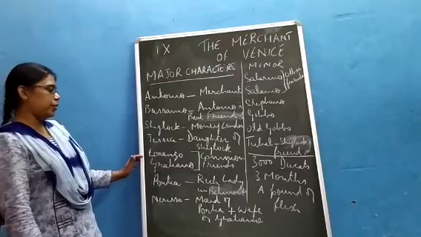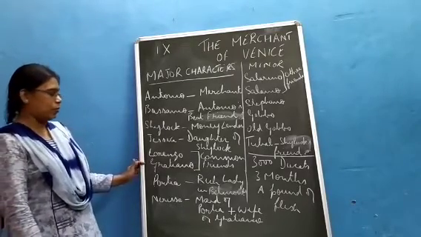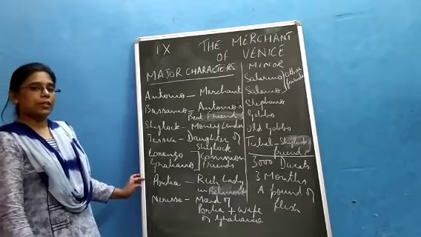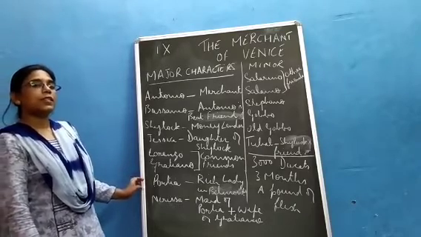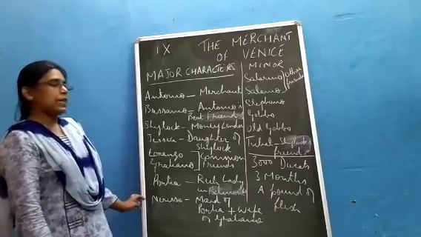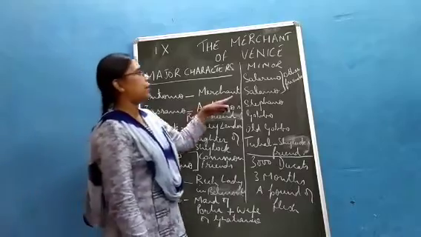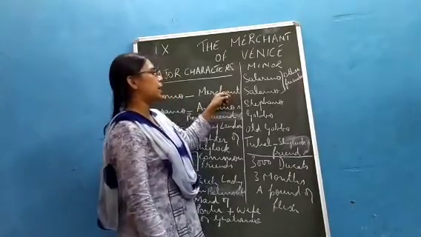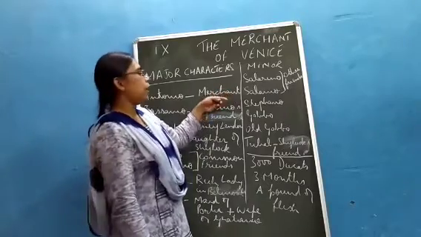Then we have Lorenzo and Cristiano. They are common friends of Antonio and Bassanio. We have another character, Portia, and she is a rich lady who lives in Belmont. She has a maid whose name is Nerissa. Now, in minor characters, we have Selenio. They are other friends of Antonio and Bassanio.